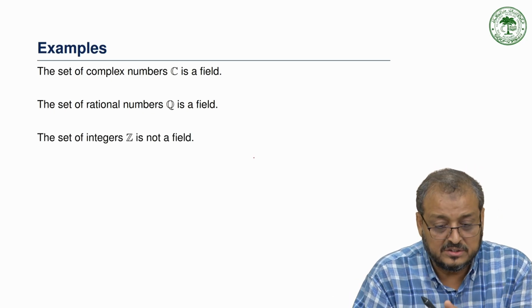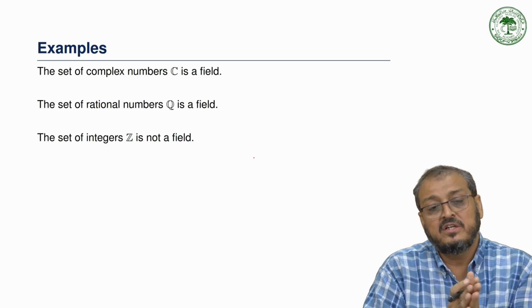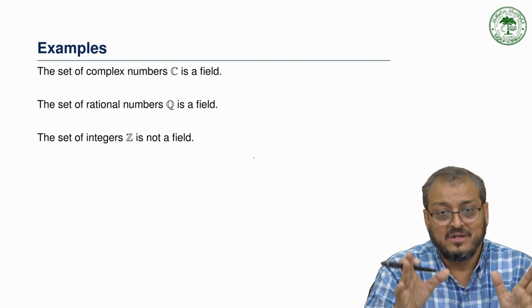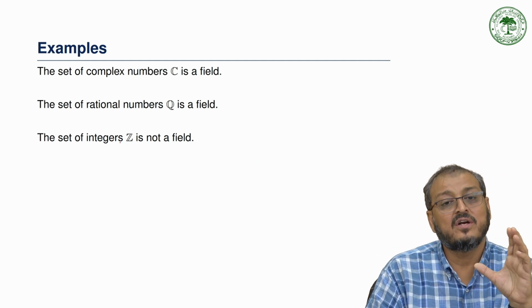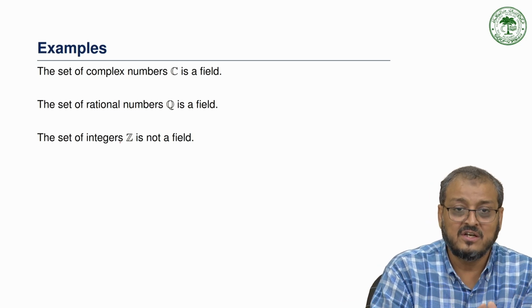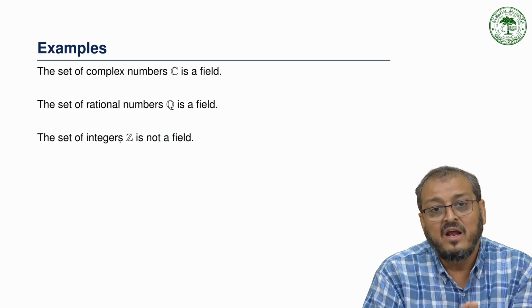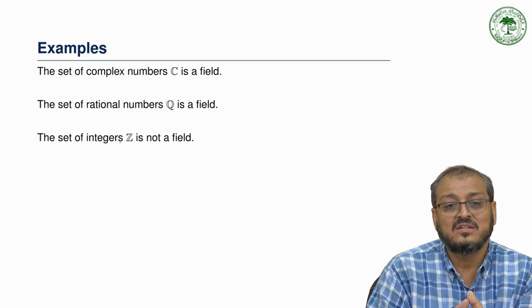Now what about the set of integers? This is not a field, but for the set of integers you can see that under addition it satisfies all the properties. It is closed, associative and commutative under addition. 0 belongs to Z, so the additive identity is there, and every element has an inverse.